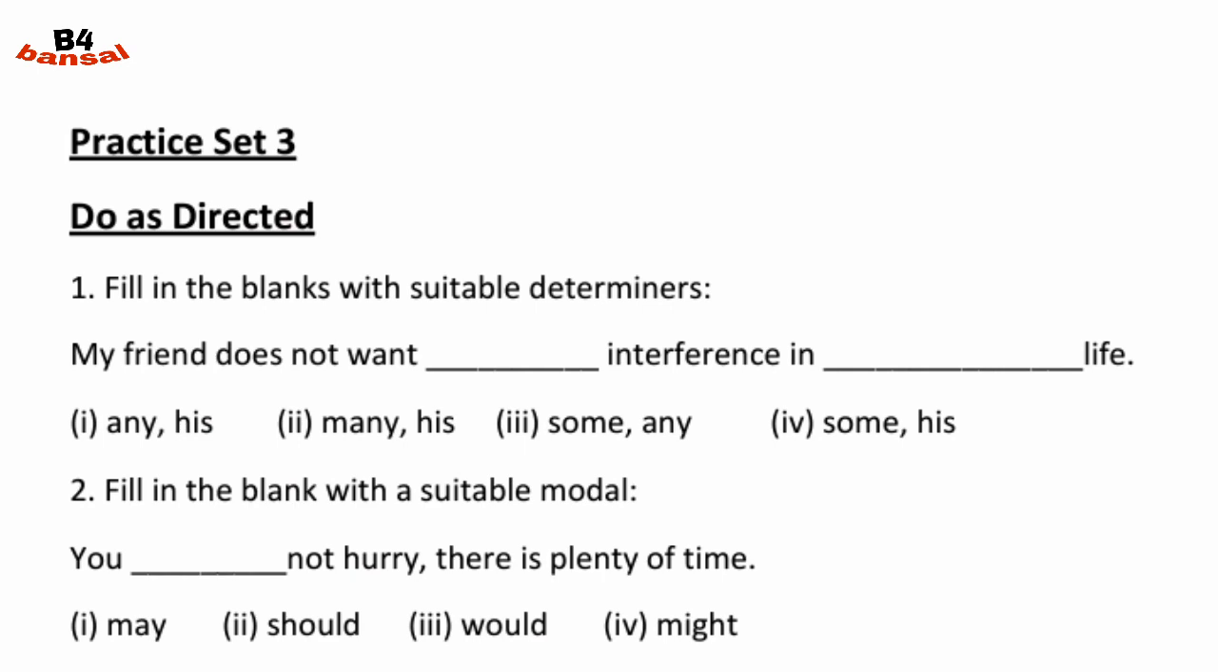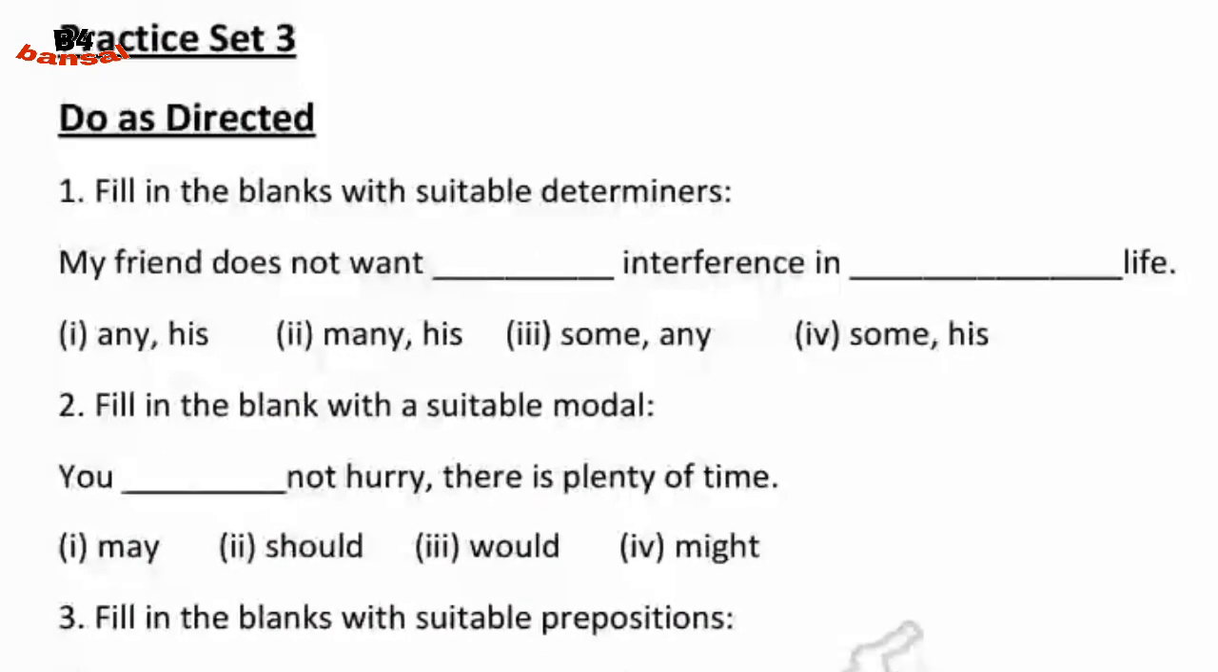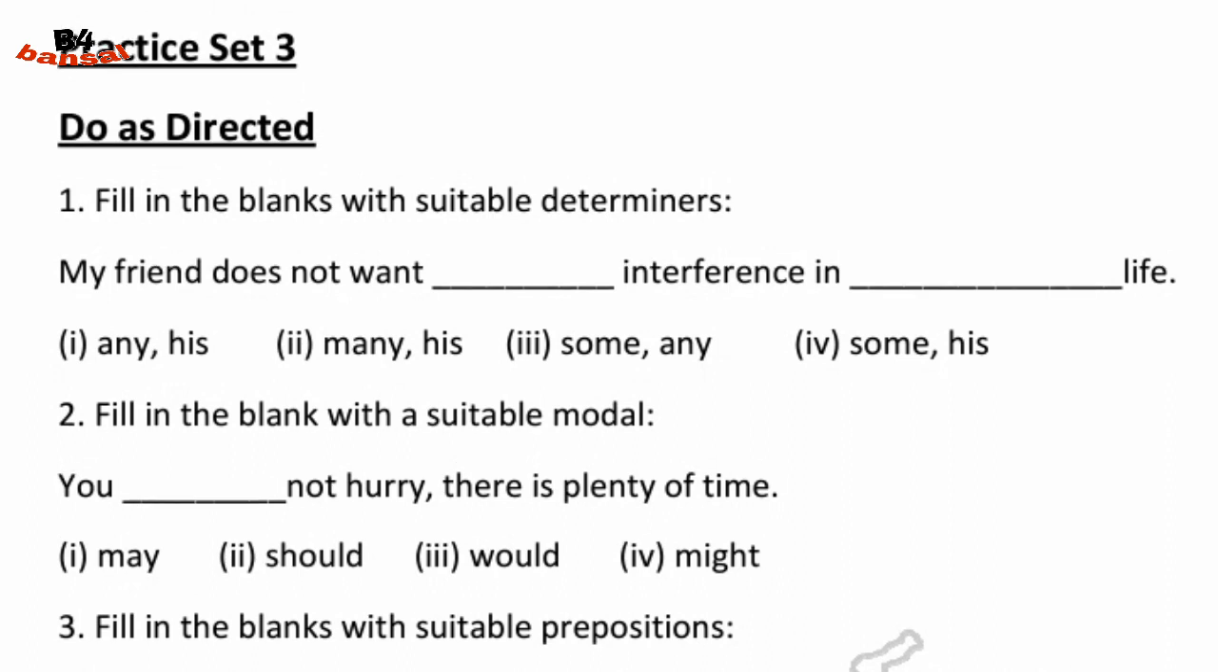So students, let's move further. Here you can see the first one is fill in the blanks with suitable determiners. My friend does not want dash interference in dash life. We have to use determiners here. So the answer is: my friend does not want any interference in his life.